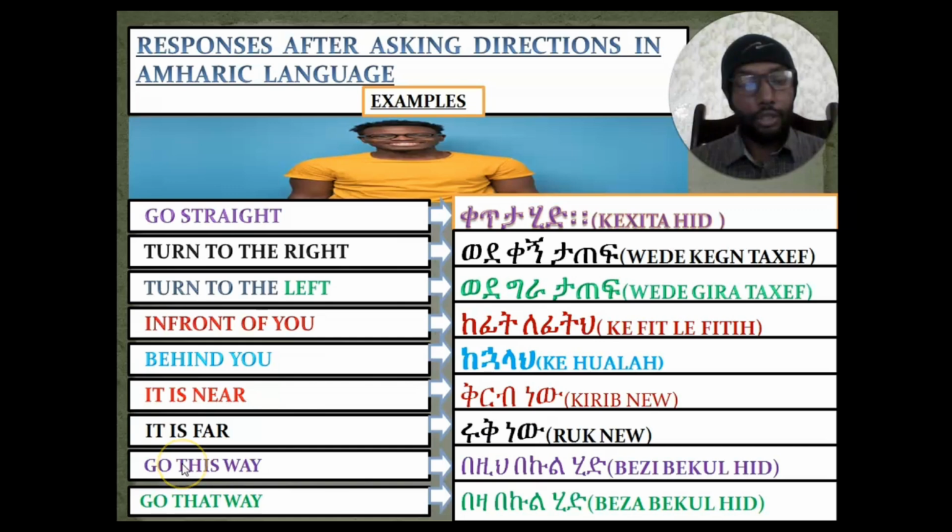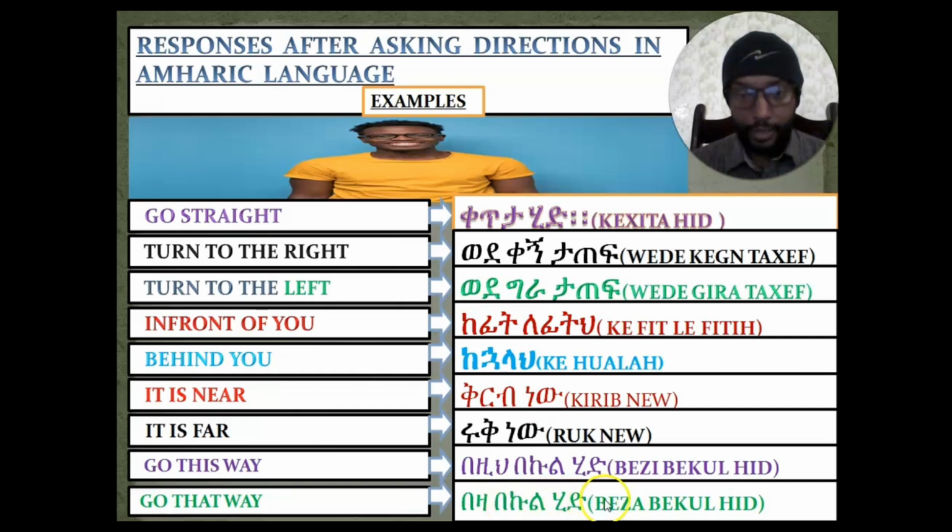How about if the way he asked us is this one? We'll say go this way. In order to say go this way in Amharic language, we'll say በዚህ በኩል ሂድ. If we want to tell him to go that way, we'll say go that way: በዛ በኩል ሂድ.